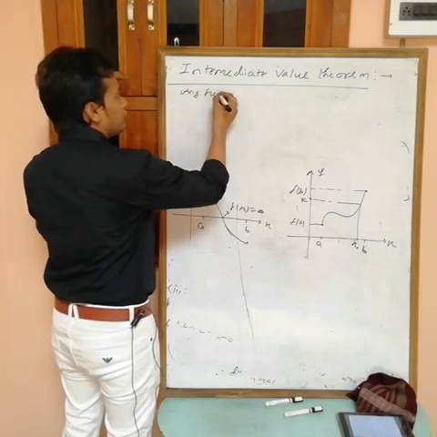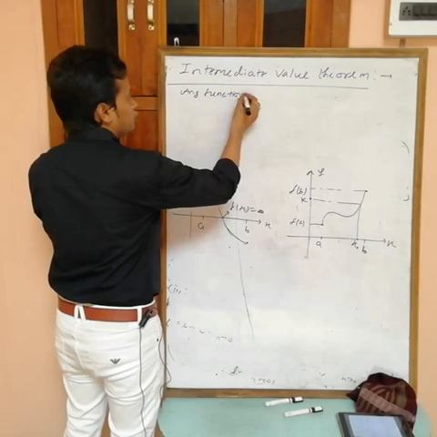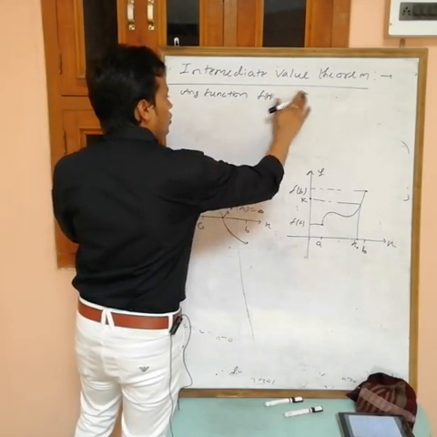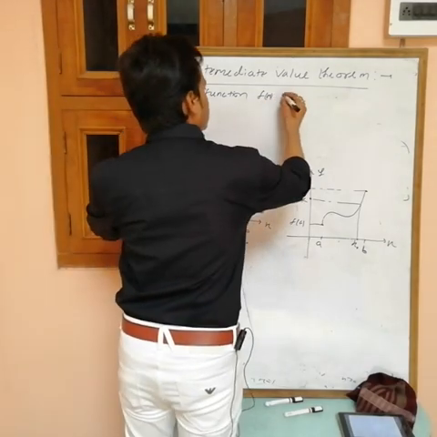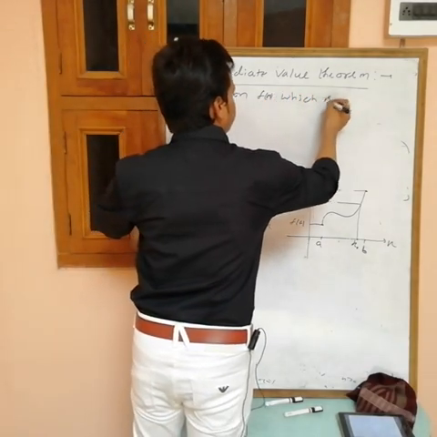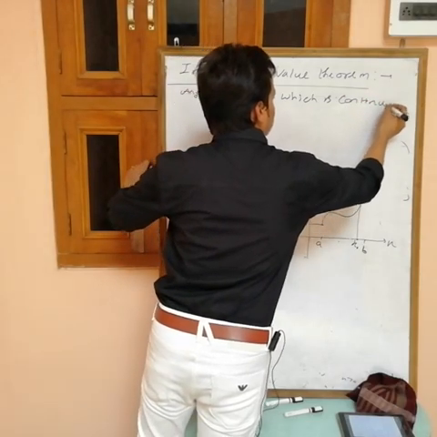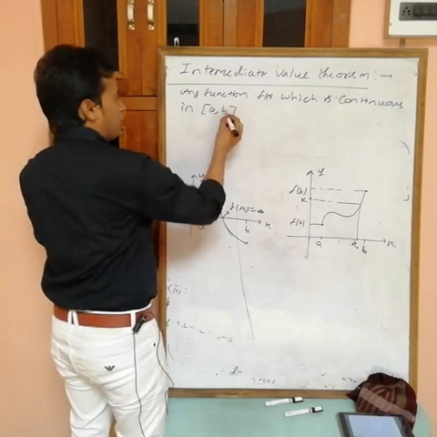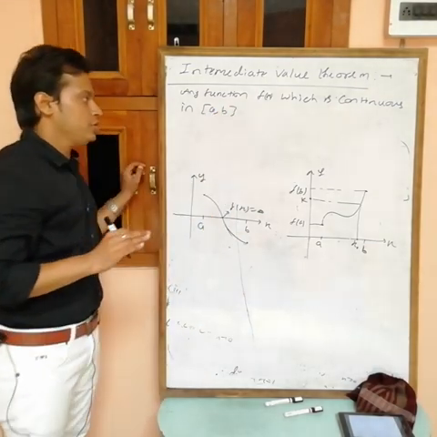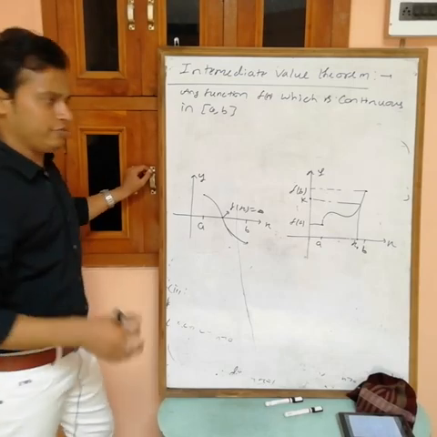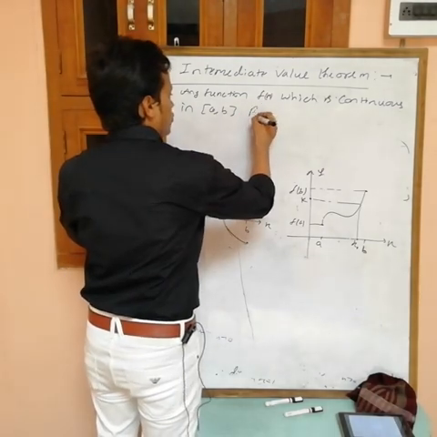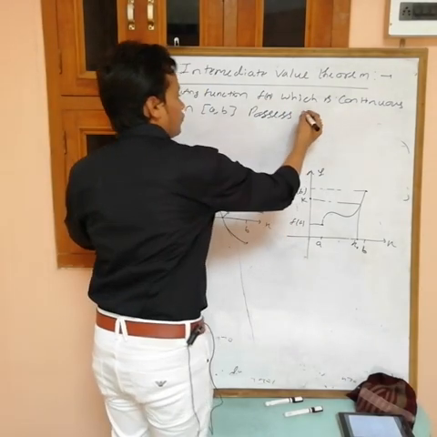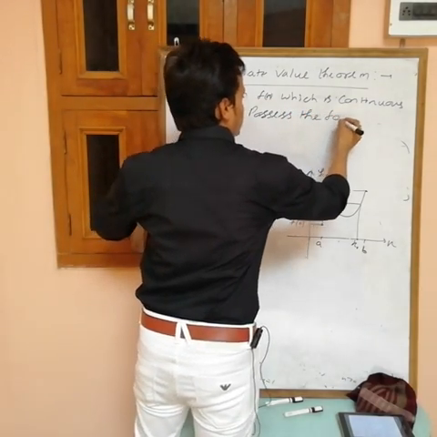Any function f, a function f(x) which is continuous in [a, b], a close interval, possesses the following properties.